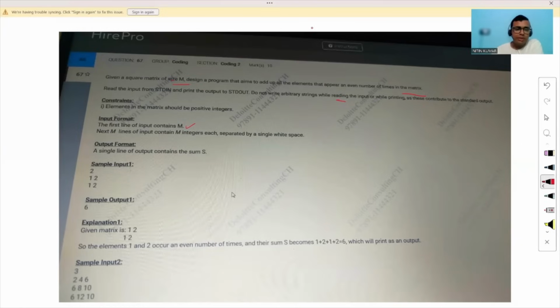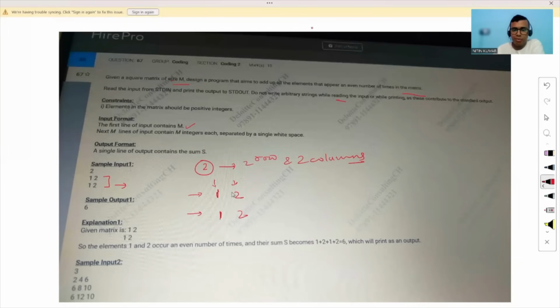In the example, you can see the input 2 means this matrix has 2 rows and 2 columns. And the elements are, respectively, 1, 2, and 1, 2. So basically, this is row 1, this is row 2, this is column 1, this is column 2. Is this clear to you? And how do you actually fetch from the matrix? A matrix is basically a two-dimensional array.